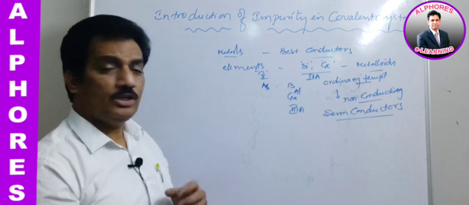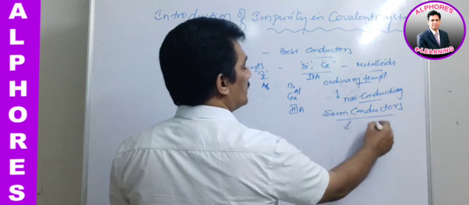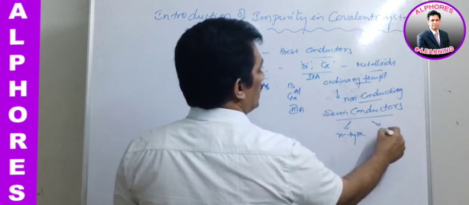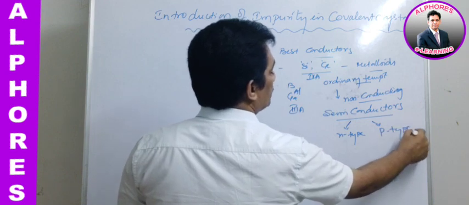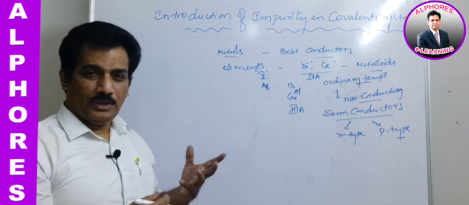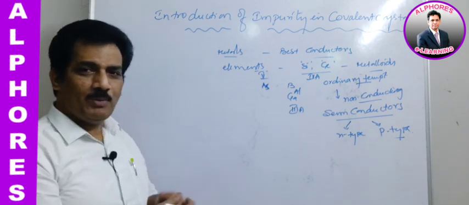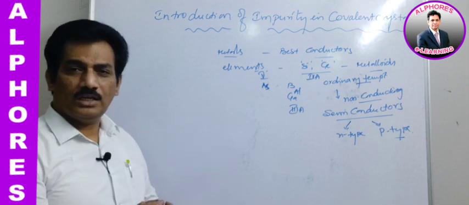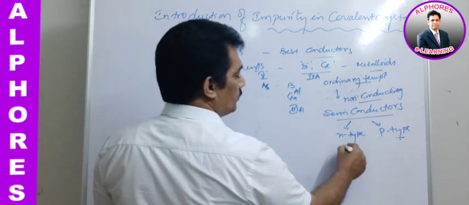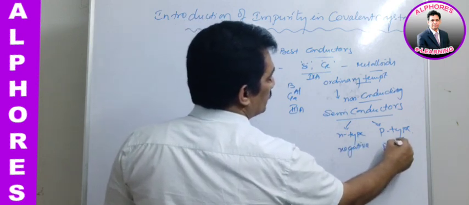And already I think from your physics you know that the semiconductors are of two kinds. One is nothing but N-type semiconductors and the second one is P-type semiconductors. And to understand what is N-type and what is P-type, in our chemistry, let me try to explain that to make you understand what is N-type and P-type semiconductor. N refers to negative, P refers to positive.